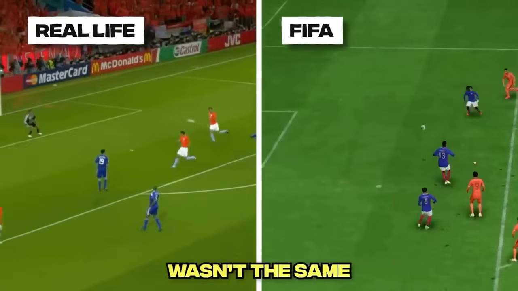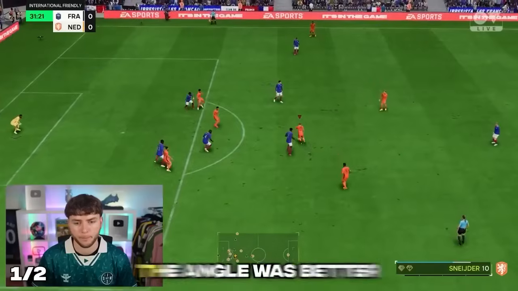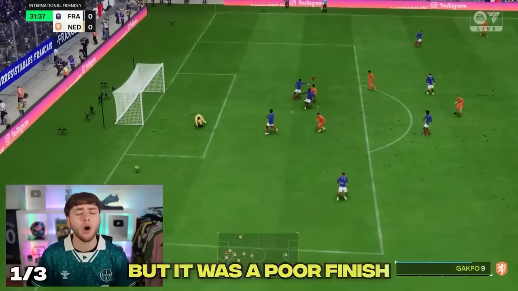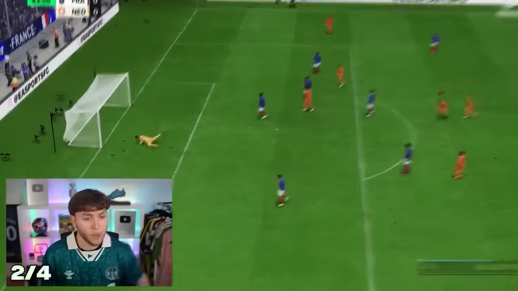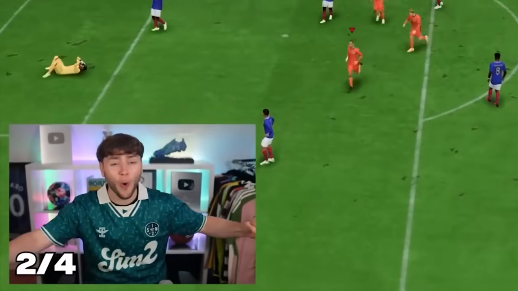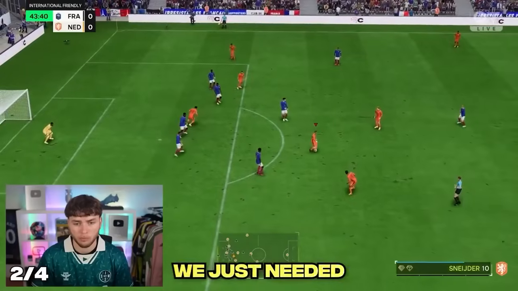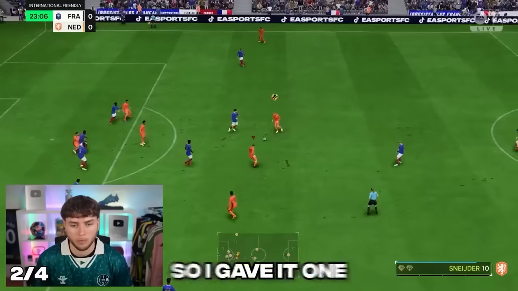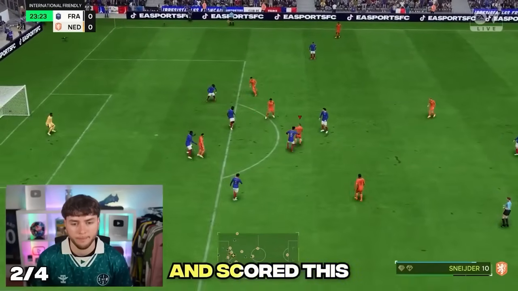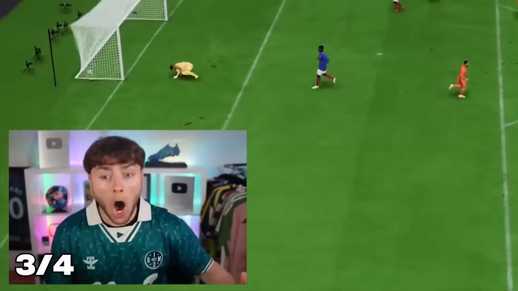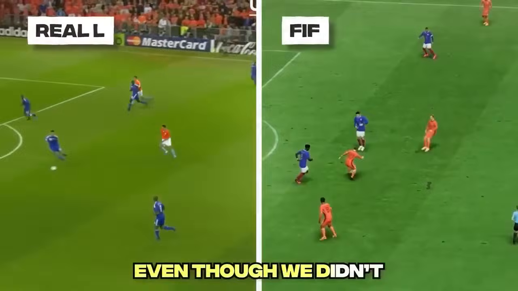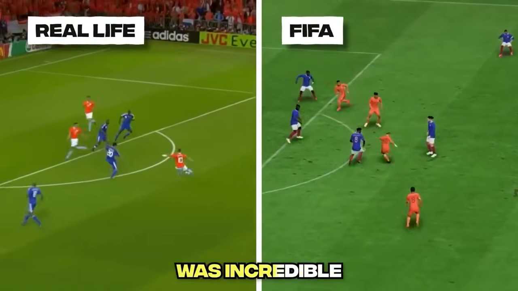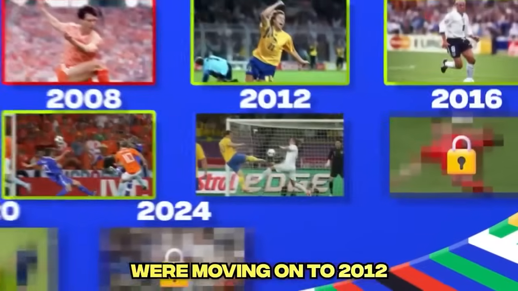I don't know if the angle's right, but the angle simply wasn't the same, so I couldn't count it. Our third attempt, the angle was better, but it was a poor finish. And then we almost scored the perfect recreation. Oh! That's better. We just needed the AI to try and intercept us. So I gave it one last go, and we scored this. Oh my god, that was amazing. Even though we didn't turn the AI the same, the goal was incredible. So for that reason, we're moving on to 2012.